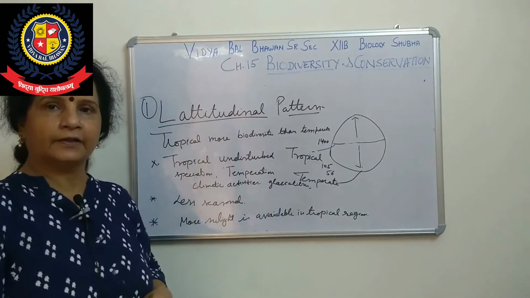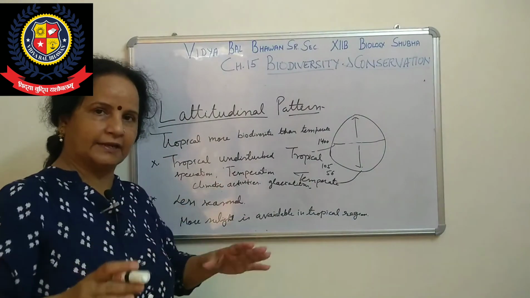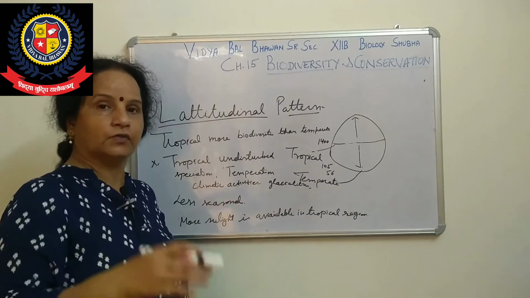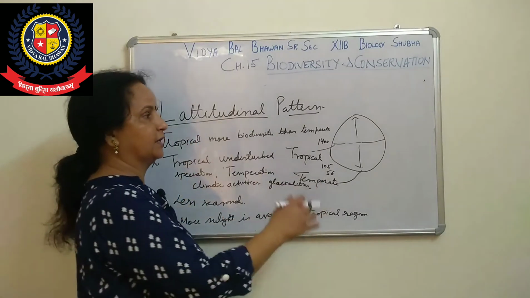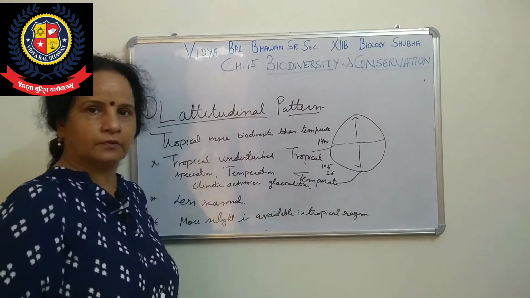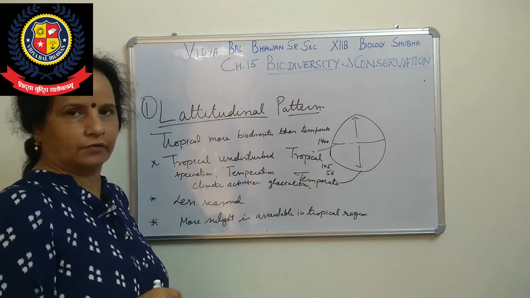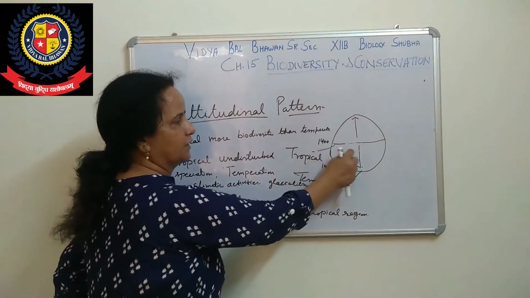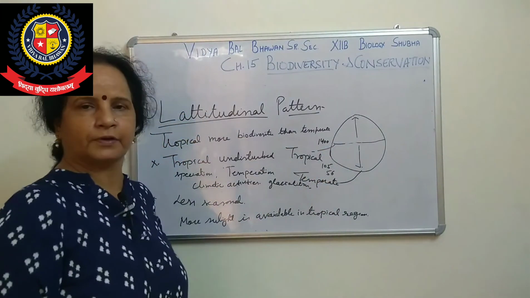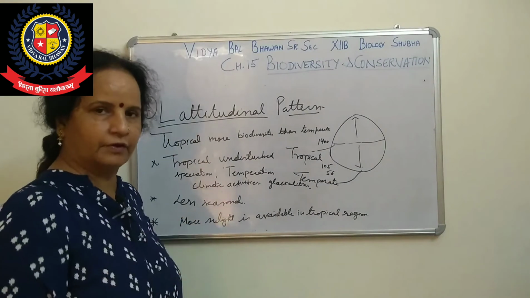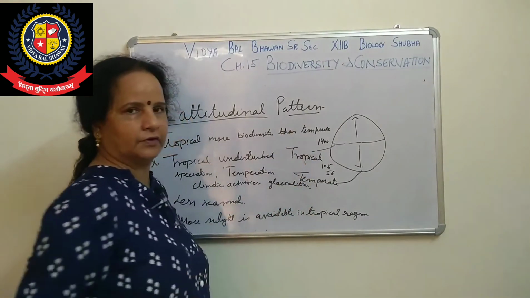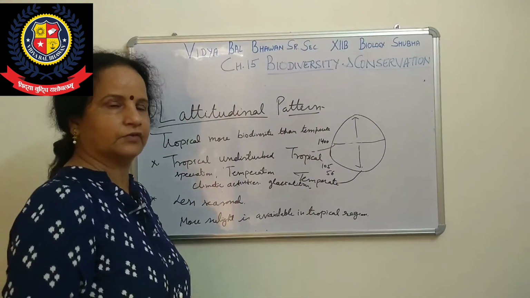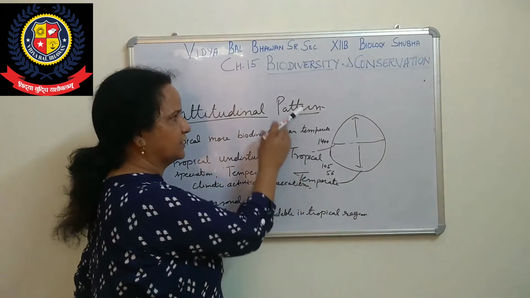When we talk about India, it has 2.1% of the world's land area. Most of that land area falls in the tropical region because of the geographical condition of our country. And we already said the tropical region has more biodiversity. So India is also among the richest in biodiversity. So that is the pattern.